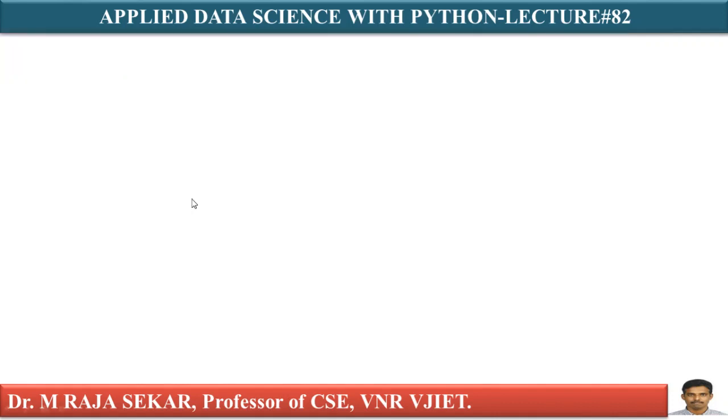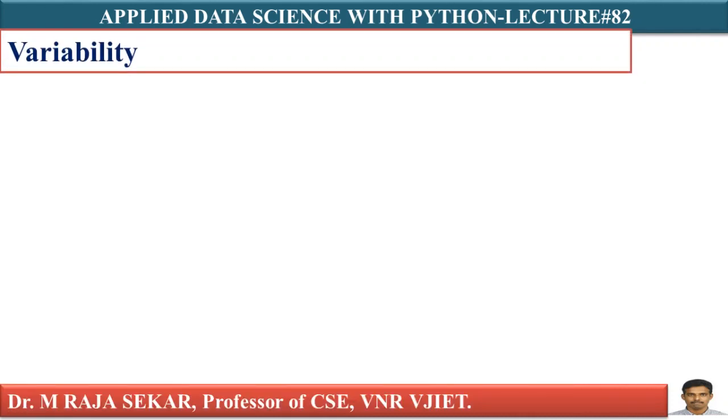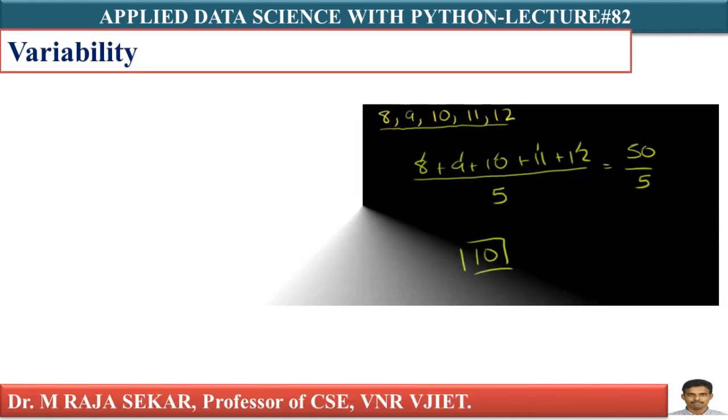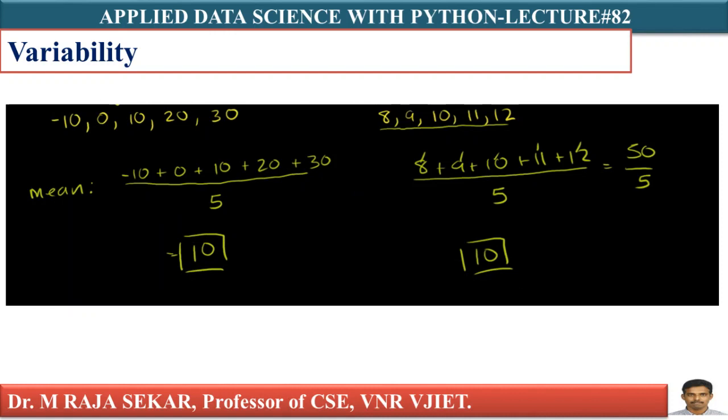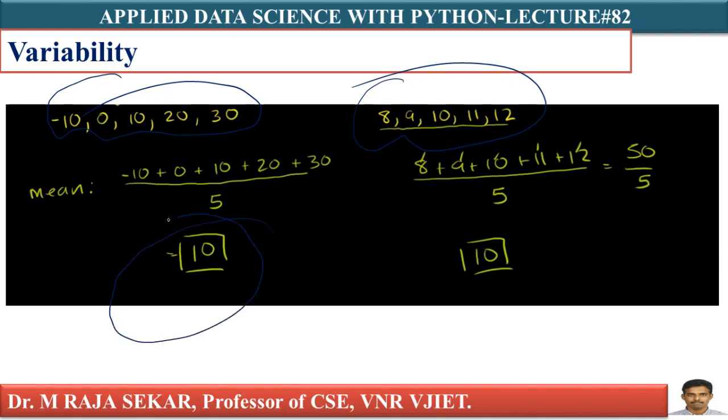Now, we will try to understand this variability or dispersion with a simple numerical example. Just take the first set: -10, 0, 10, 20, 30. Your second set: 8, 9, 10, 11, 12. The mean of the first set is 10.